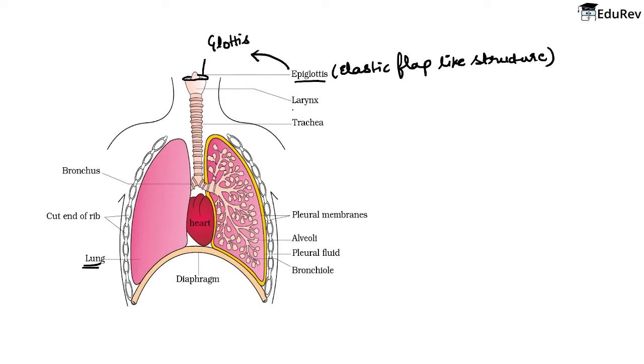अब इसके just नीचे हम देखेंगे epiglottis के नीचे क्या है? Larynx. Alright? Now larynx is a cartilaginous box. अब आप देखो, in this image you will find out that larynx is somewhat looking like a box. So it is a cartilaginous box which helps in sound production and is hence called as sound box.